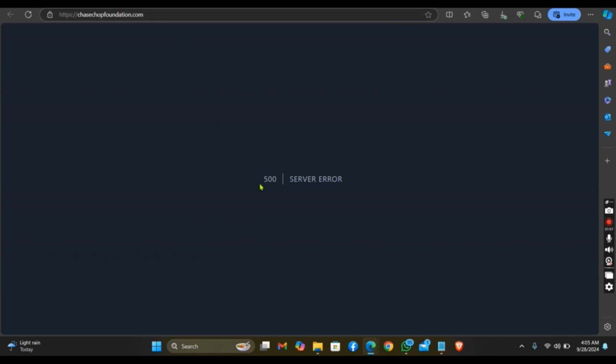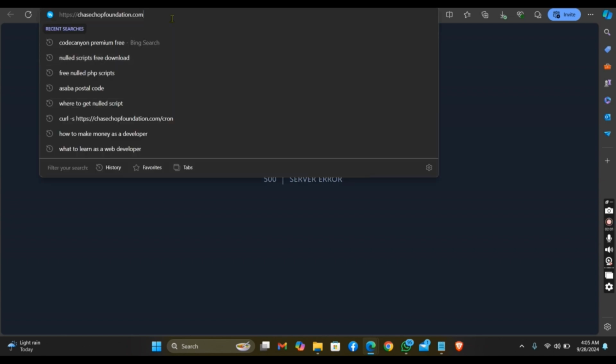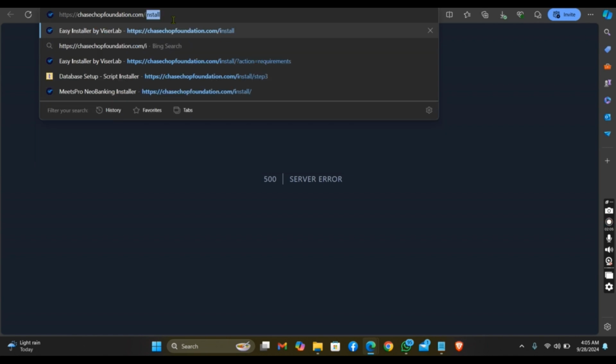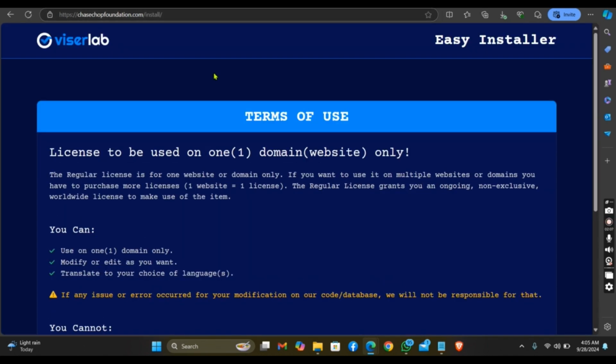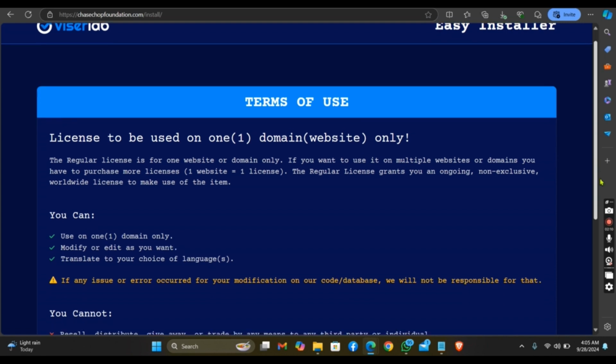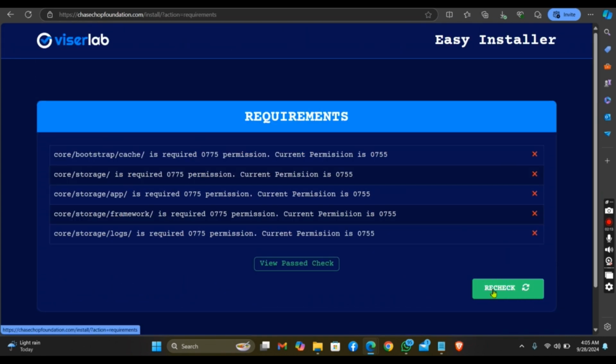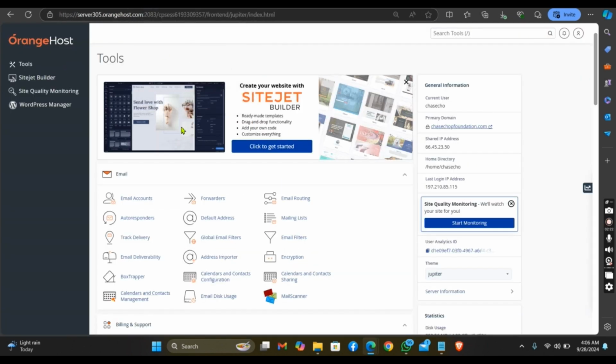Alright, it's a 500 server error. So just click on your domain here and click on install. Now as you can see, all we need to do now is to click on I have agreed. Next step. Now let's set up this requirement.